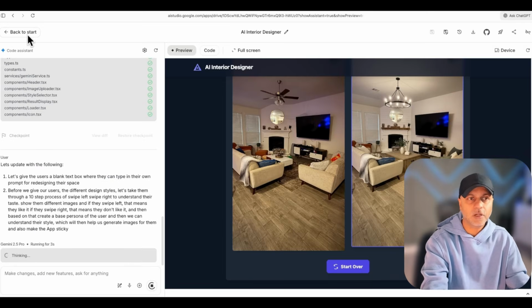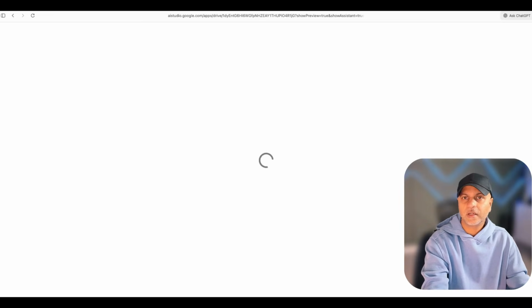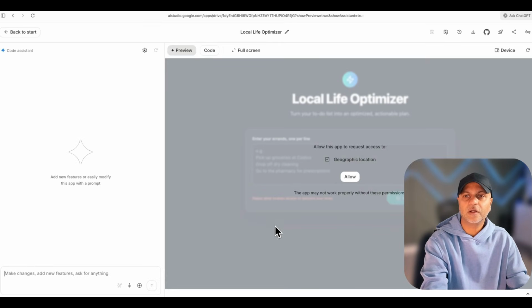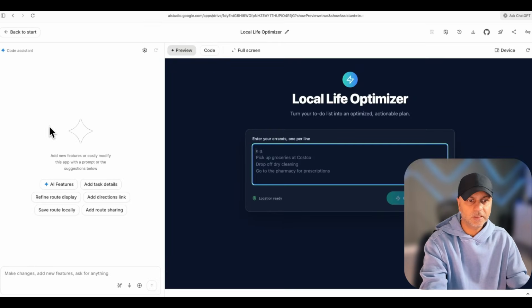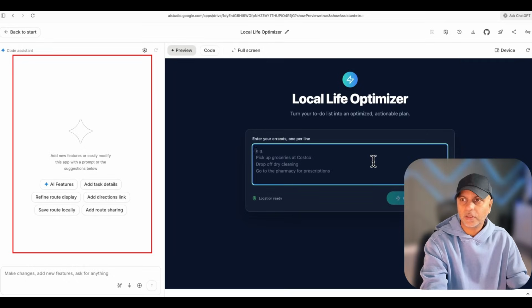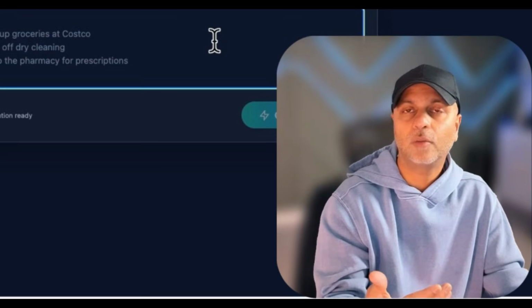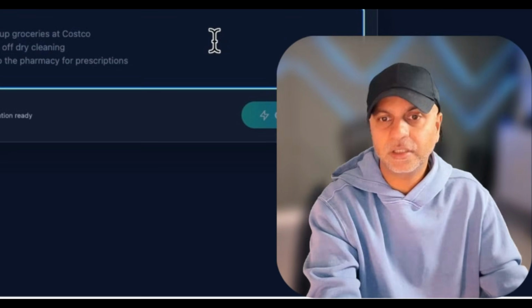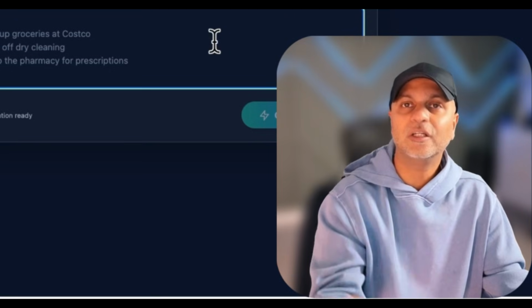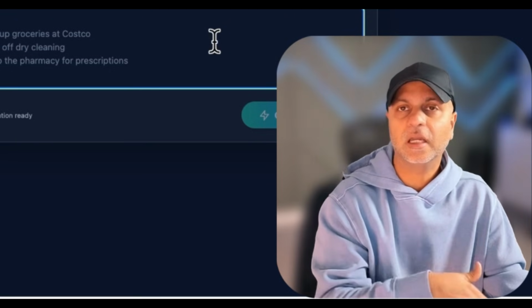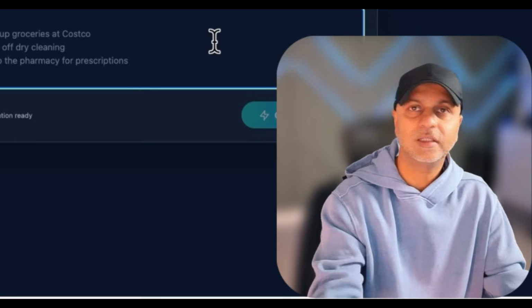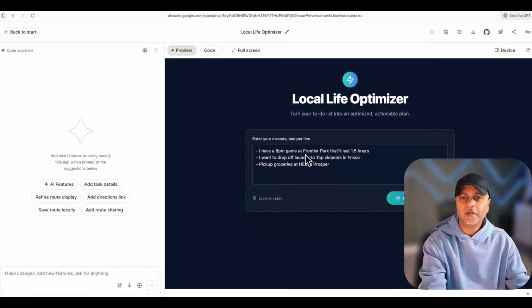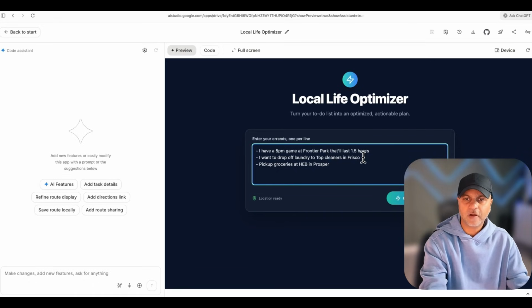We're going to let this run, go back to our map and see if it was able to integrate the map. I don't see the updates here on the left. However, I know that we had given it that prompt to integrate a live map in here. So again, I'm going to give it a new set of prompts this time with a completely new itinerary and see how it does. So my new itinerary is I have a 5 p.m. game at Frontier Park that'll last 1.5 hours. I want to drop off laundry at Top Cleaners and pick up groceries at HEB.